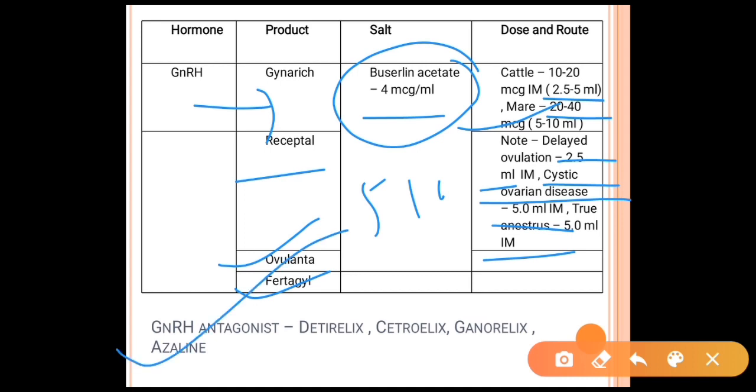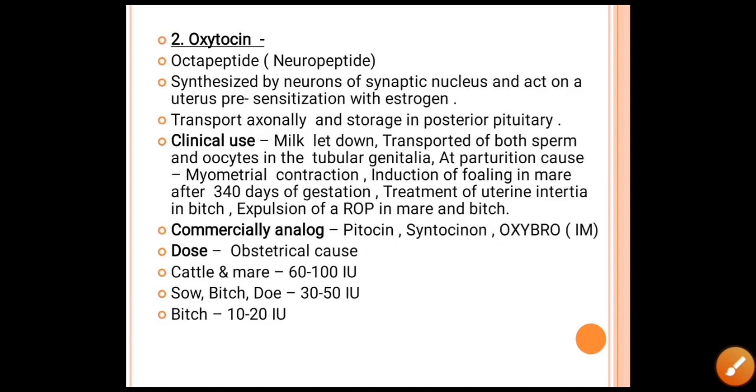They include some antagonists of GnRH like Ditrilix, Citrolex, Ganorelix and Azalene, which are all antagonists, and they are important for your competitive examination.